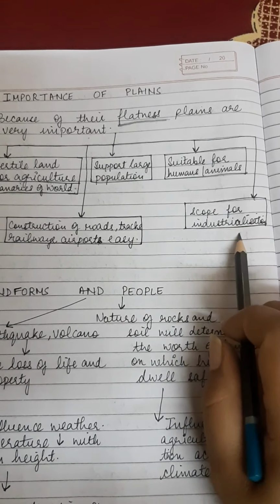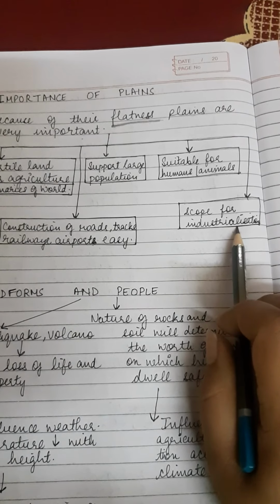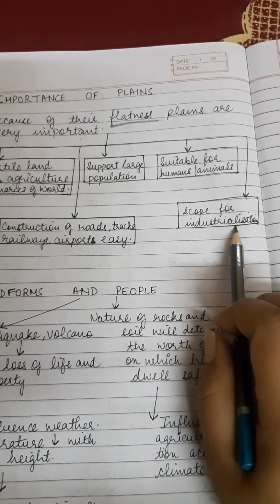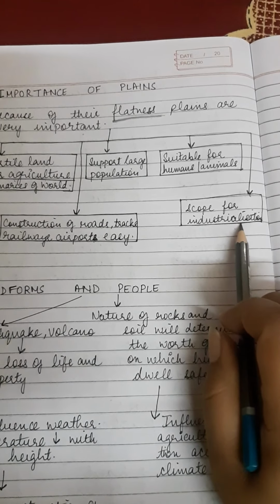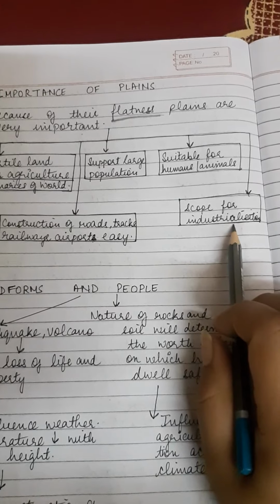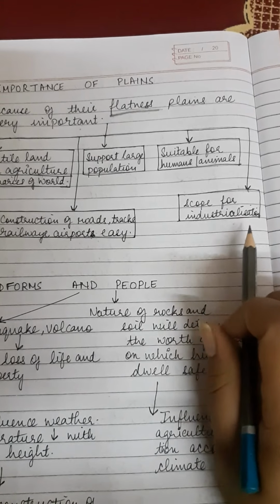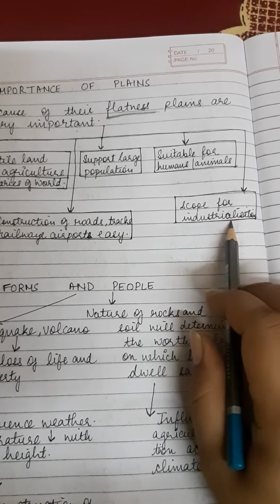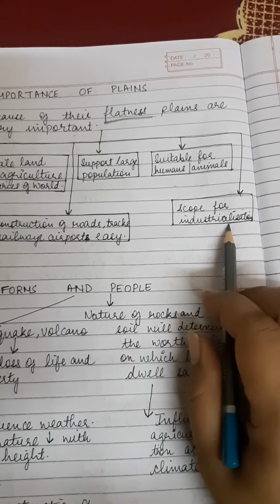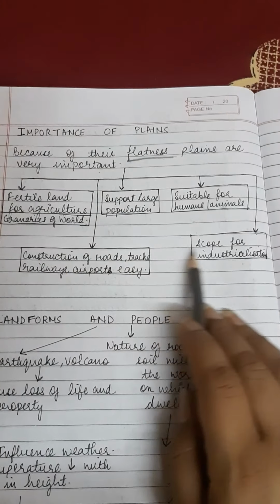Next is scope for industrialization. To set up an industry, there is a need for a lot of investment in terms of capital, labor, machinery, and so many other things. Transporting the material in the valleys or mountains is very difficult. So plains are again the preferred zone for industrialization. So we can sum up this as the importance of plains.